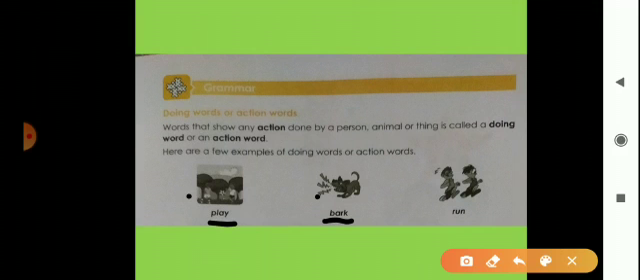So bark is action word. Play also action word. Bark also action word. Then we can see here two persons run. What the action here? Of run. So run is action word. Okay.